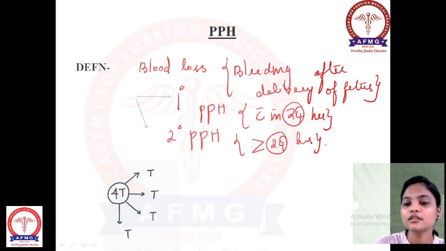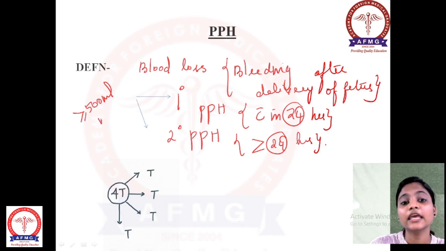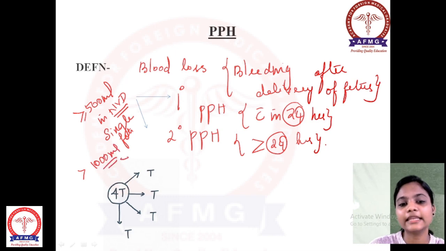And one more definition which we can say, here I'll be writing: blood loss more than or equal to 500 ml in NVD. What is NVD? Normal vaginal delivery of a single fetus. One more term: more than 1000 ml of blood loss in twin pregnancy. That will be your postpartum hemorrhage.